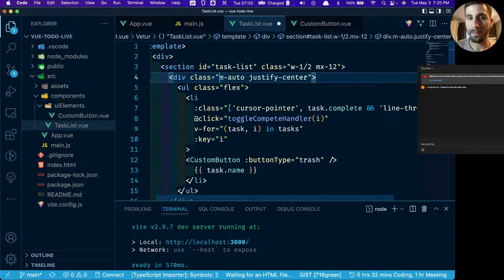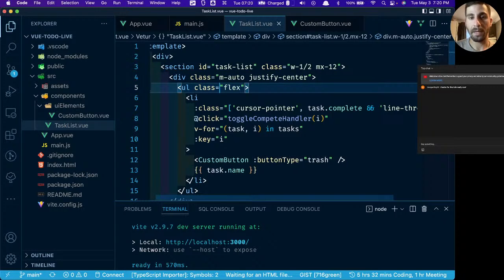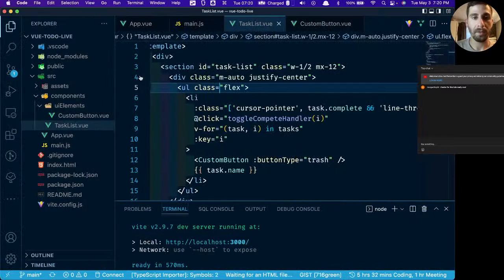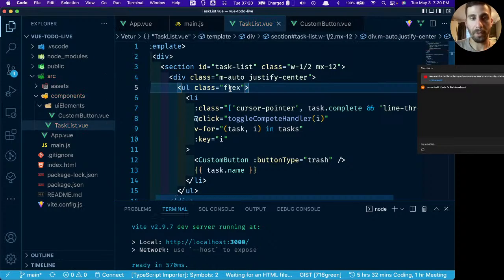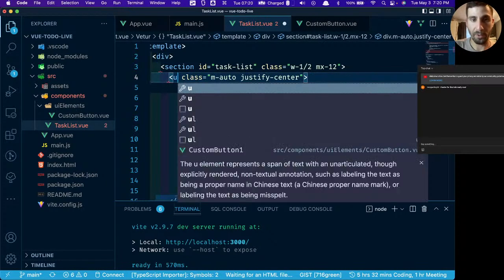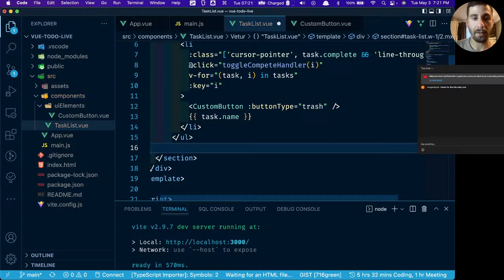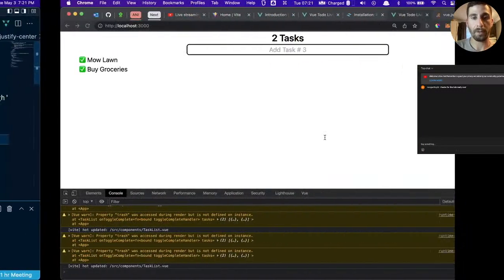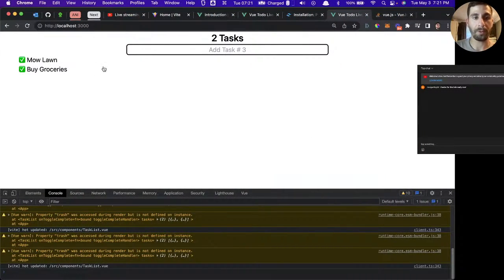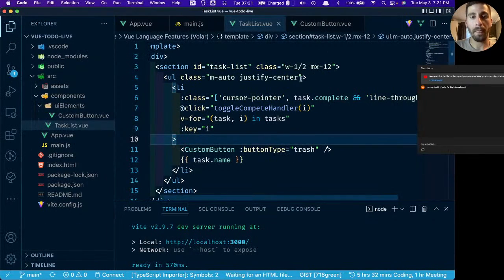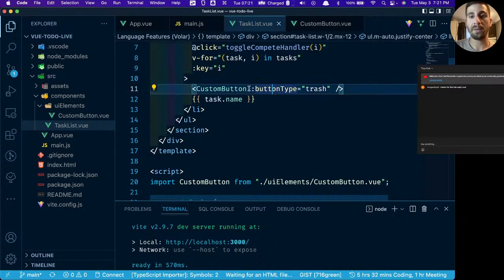Okay. That should be fine. But without the flex. Okay, I'm just going to delete that. We'll change this to UL. And get rid of that. All right, should be good. There we go. Back to normal. So we're saying that we want the button type to be trash.